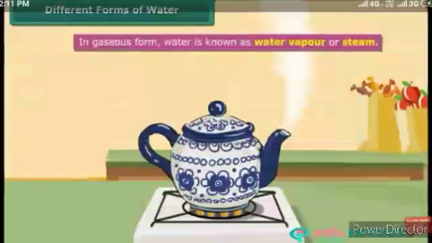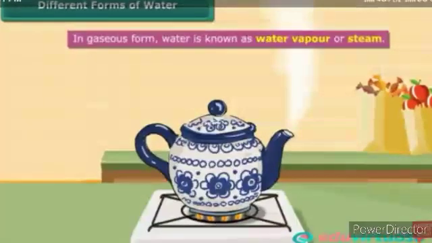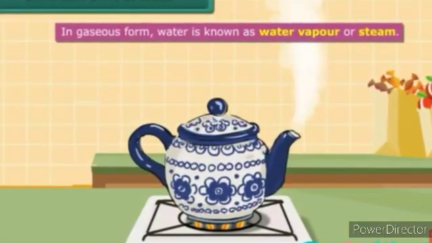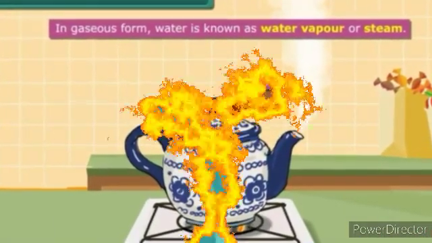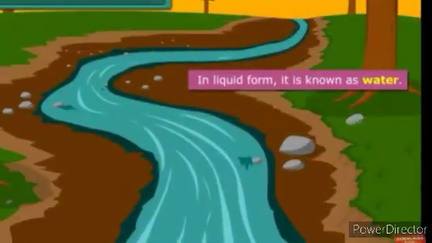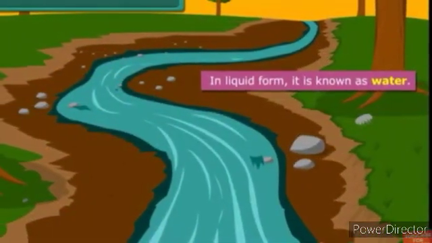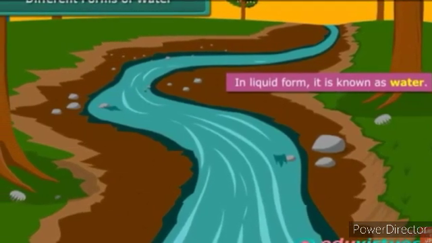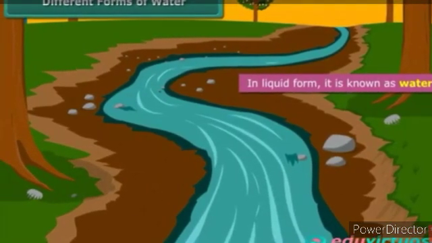In gaseous form, water is known as water vapor or steam. But the most common form that water takes is the liquid form. It is in this form that it is known as water.